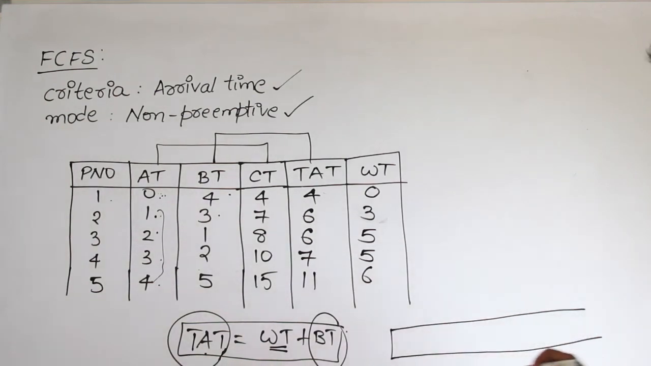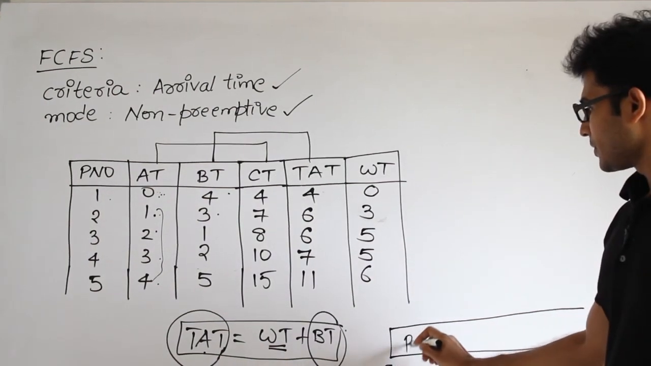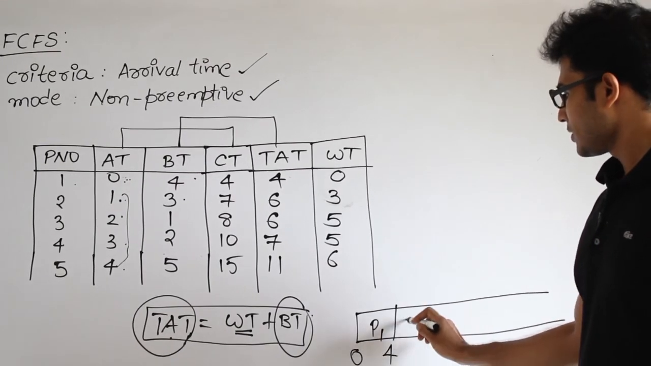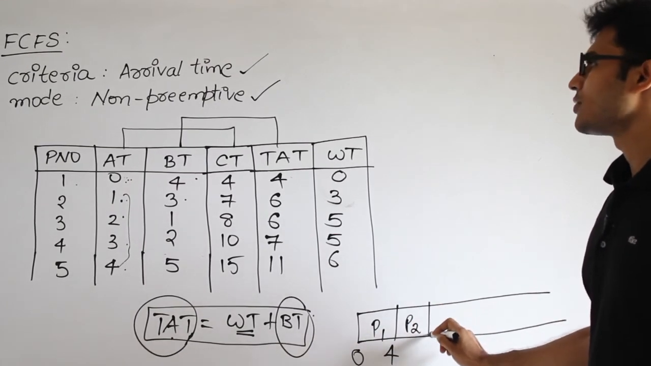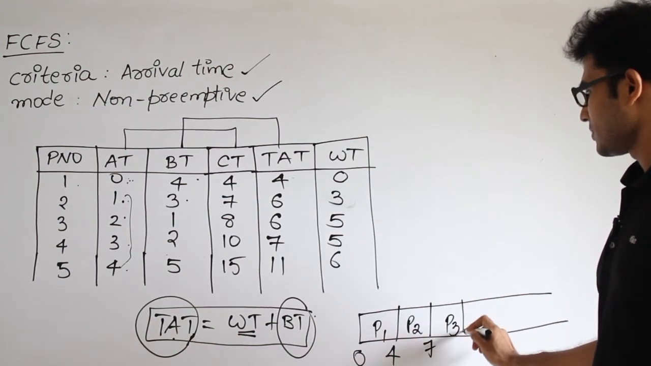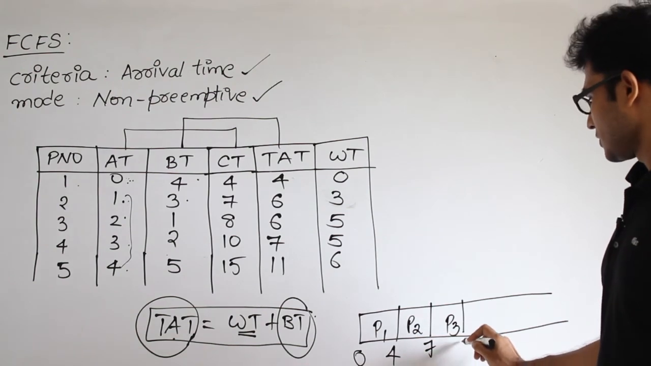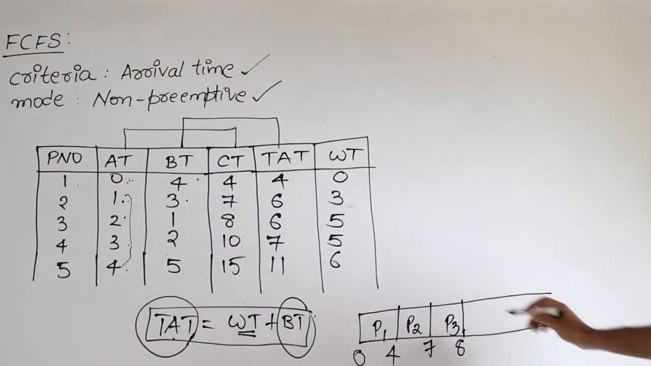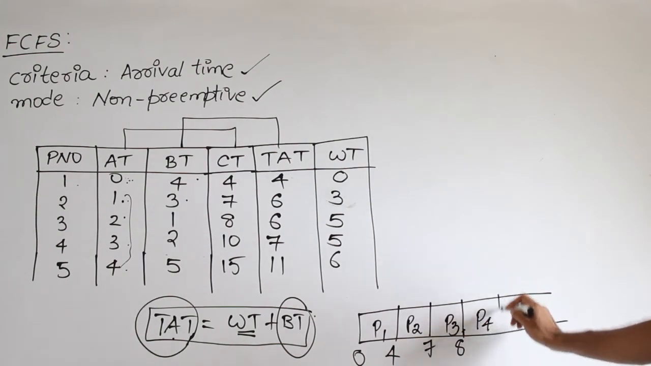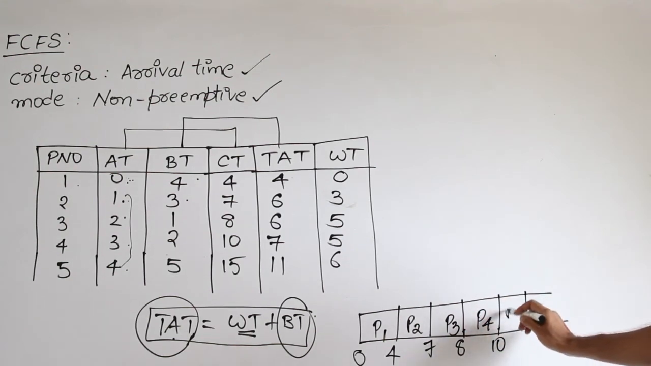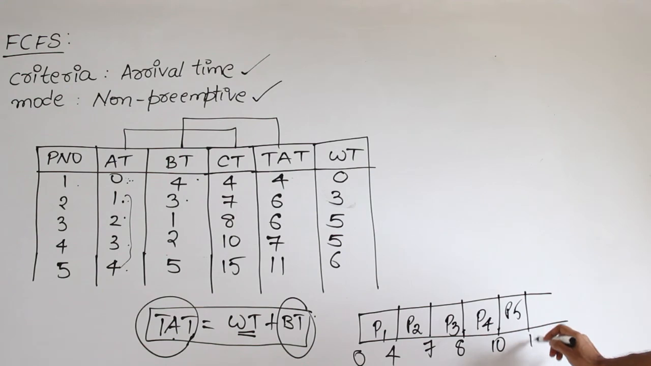It will be fast. At 0, you are going to put P1 to work, and how much time is P1 going to take? 4. And then P2, how much time is P2 going to take? 3, which means 7. And then P3, how much time is P3 going to take? 1, which means 8, isn't it? And then P4, how much time is P4 going to take? 2, which means 10. And then P5 is going to take 5, therefore it is 15, right?